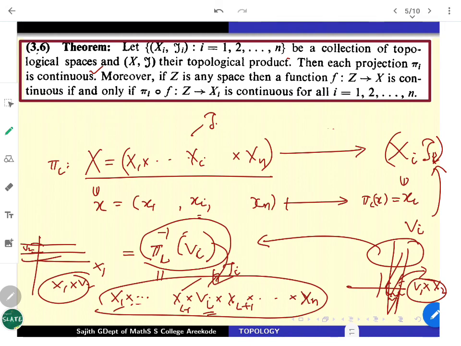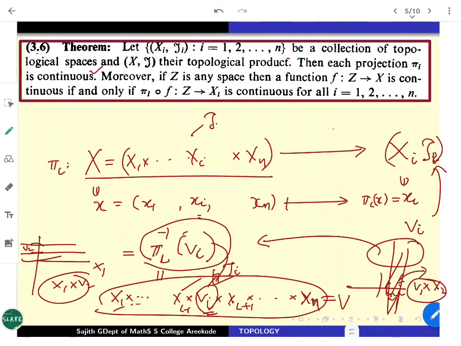Vi is also given to be open. So just using the definition of the product space, we can immediately see that this is an open set in the product,